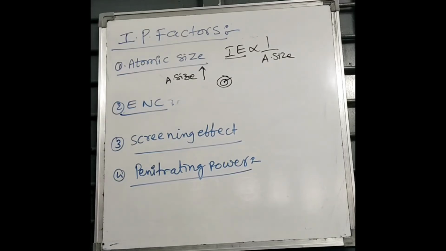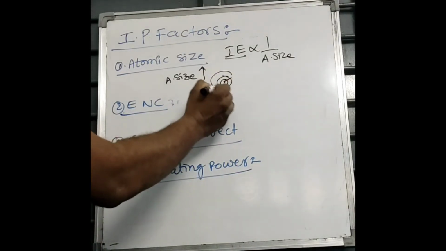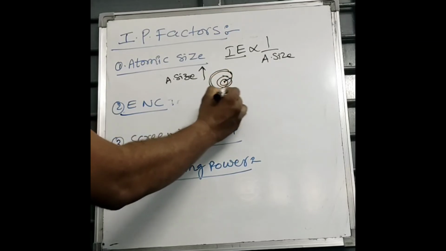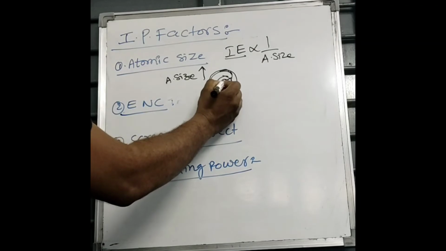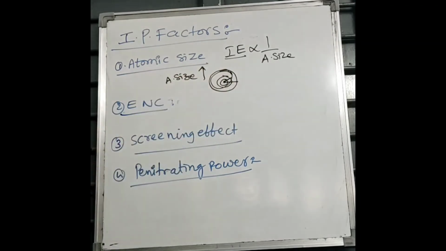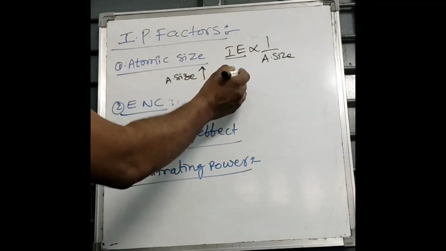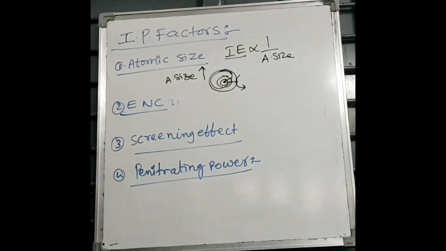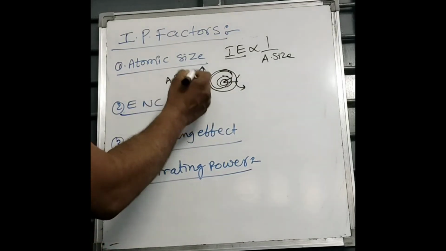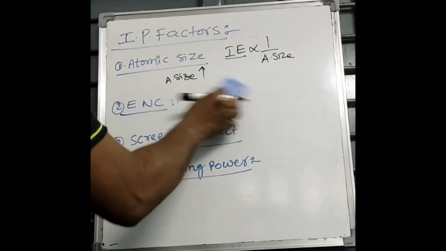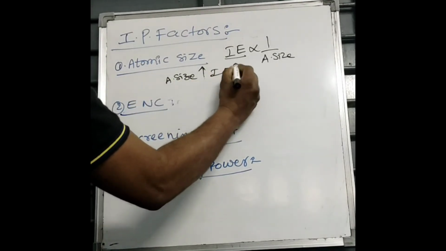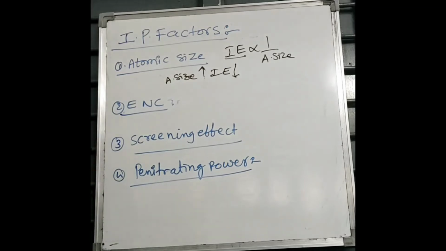I am telling again, see, when atomic size increases, the distance between nucleus and outermost orbit increases. Hence, attraction decreases. Less amount of energy is needed to remove that electron. So, what happens when atomic size increases? Ionization energy decreases. That is the point.